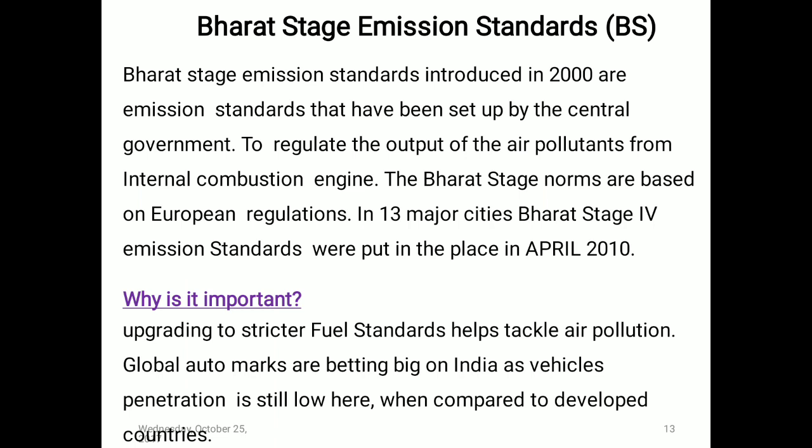Okay, 13 major cities, Bharat stage 4 emission standards were put in place in April 2010. So why is it important? Upgrade to sticker. If you see vehicles, any four-wheelers, the pollution control sticker is attached to the glass. It means that they are following those standards. So fuel standards help tackle air pollution.